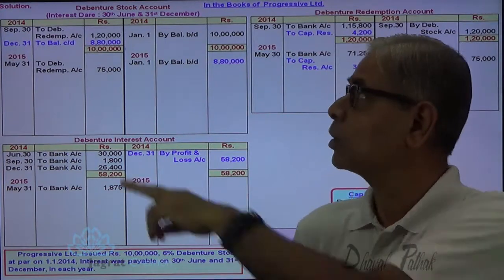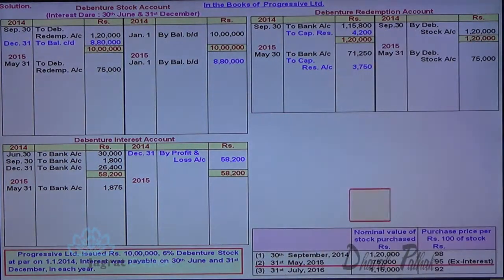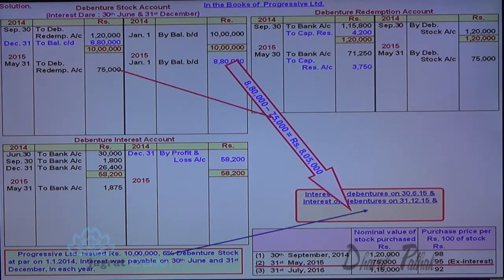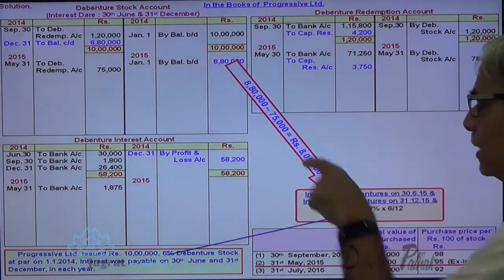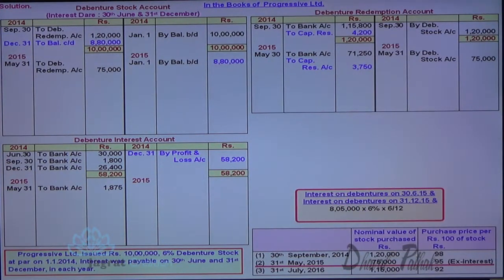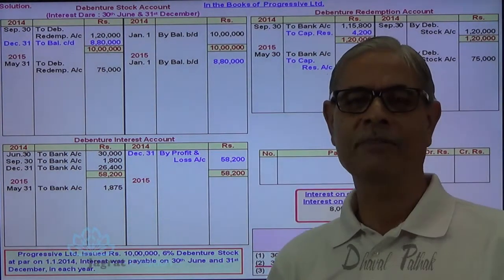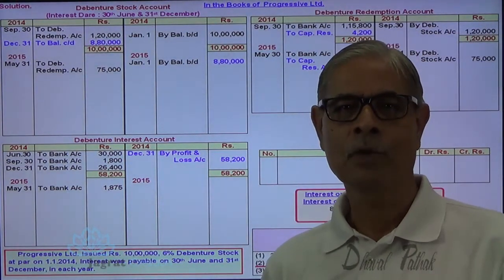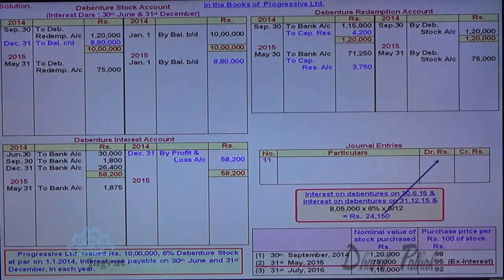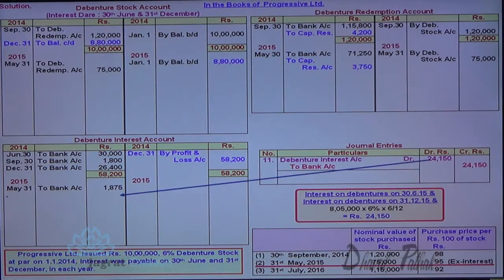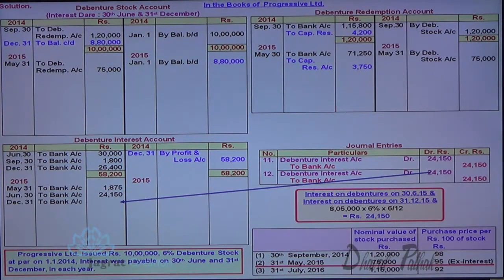Now I am required to pay interest on 30th June. On 30th June, I am required to pay interest on 8,80,000 minus 75,000. 8,05,000 into 6% into 6 by 12. This is the interest to be paid on 30th June. And the same interest is payable on 31st of December because there are no other transactions till 31st of December. So I am going to write down the entry for debenture interest account debit to bank account. This is the entry recorded on 30th June. And on 31st of December also the same interest is going to be paid. So debenture interest account debit to bank account.